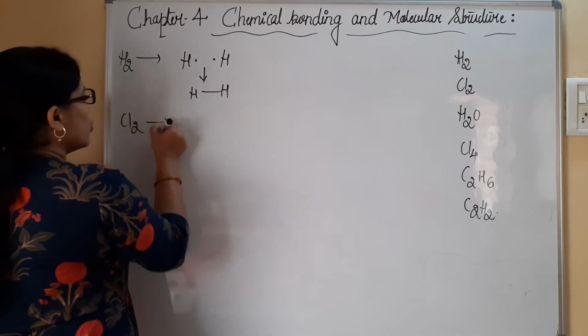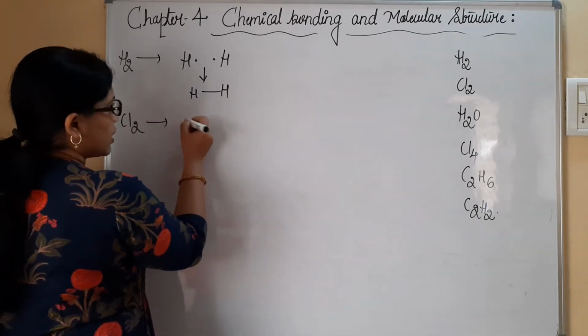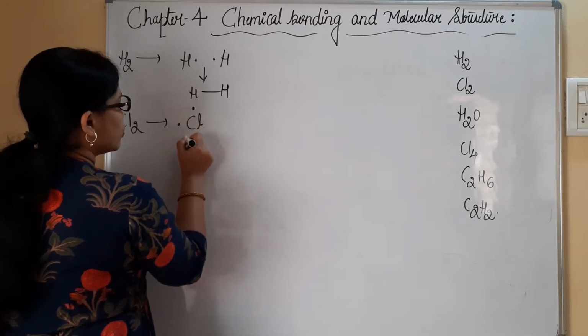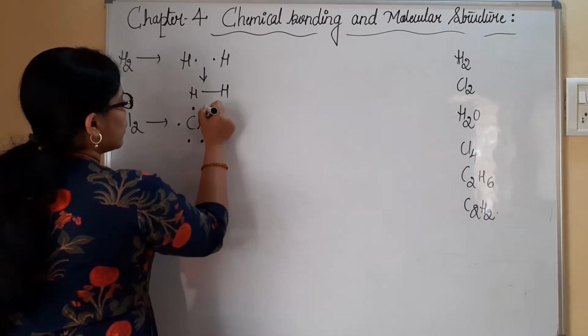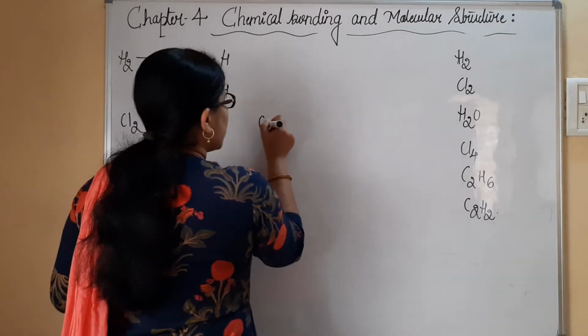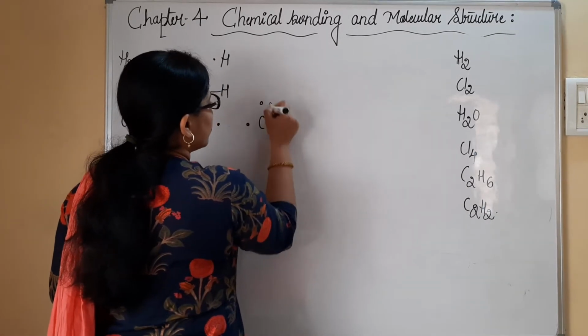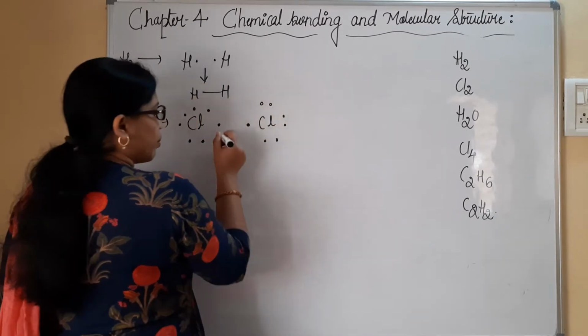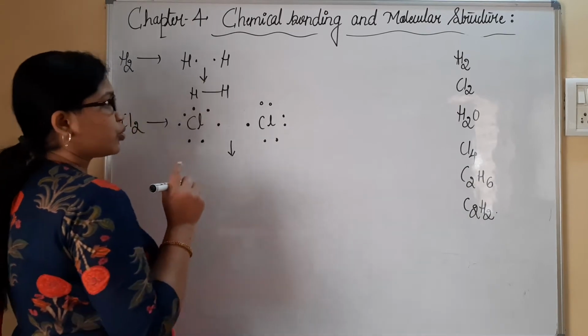Similarly, Cl2 with valence electrons 7: Cl, 1, 2, 3, 4, 5, 6 and it is 7. One more Cl we have here, 1, 2, 3, 4, 5, 6, 7. And after combining with each other, you should clearly understand how we are supposed to represent it.